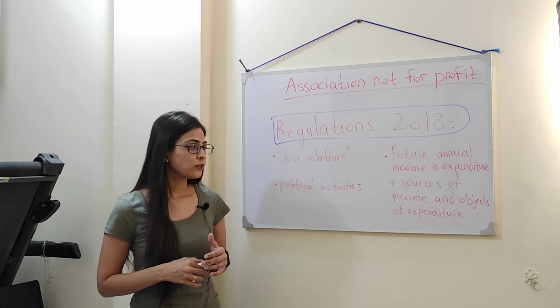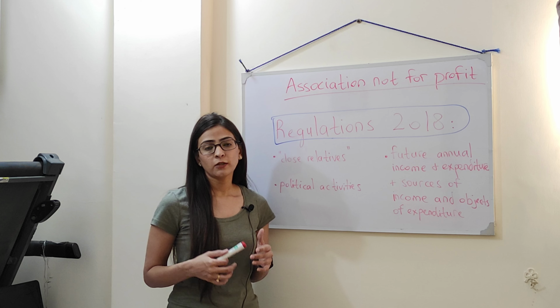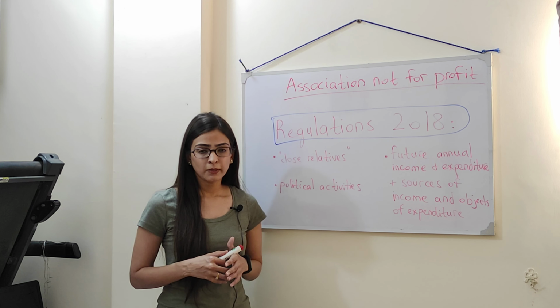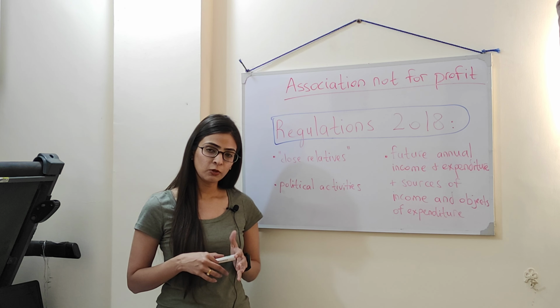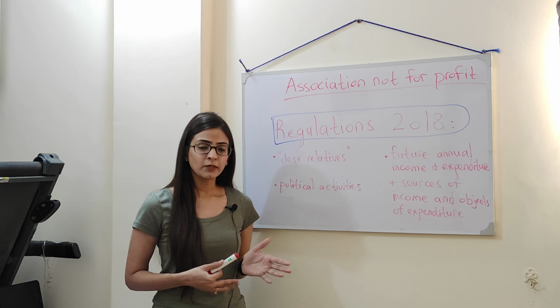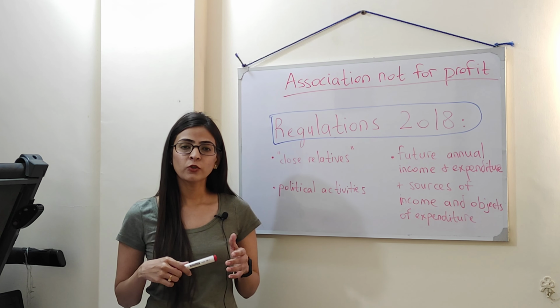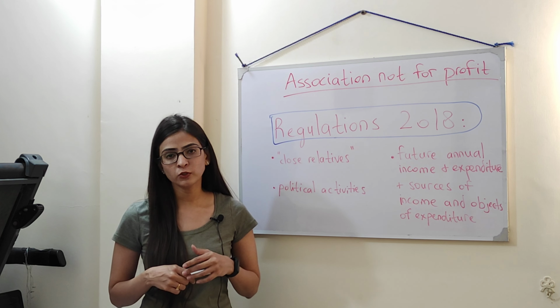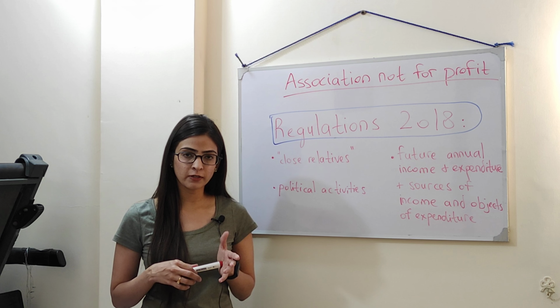So in that video, I talk about the rule that members of an association not for profit are prohibited from receiving any remuneration or salary from the association, right? That video was particularly dealing with one MCQ which I had told you that my students found very difficult.